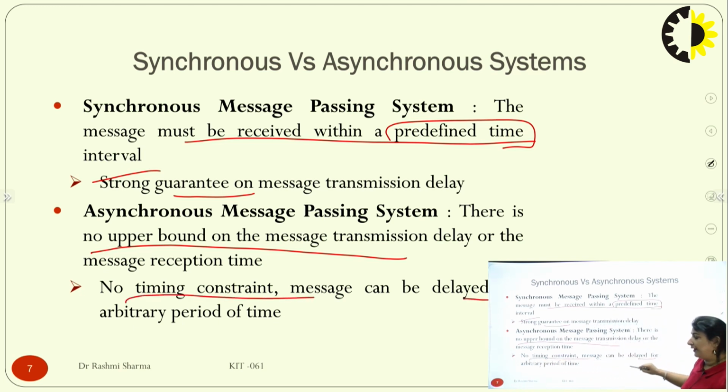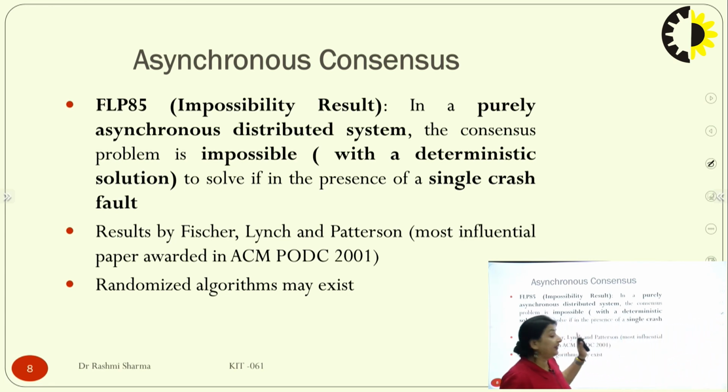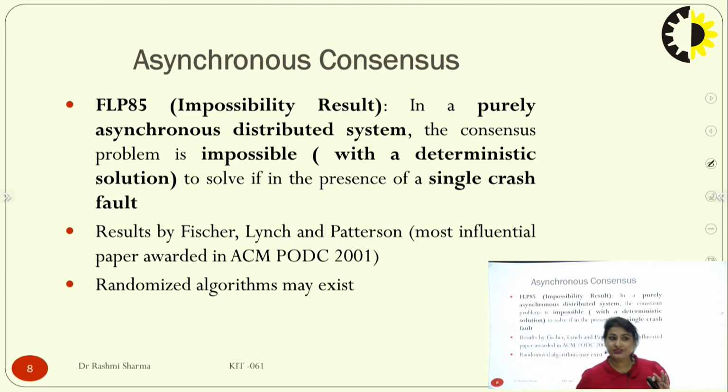Message can be delayed for an arbitrary period of time, that is asynchronous mode. So we usually work in asynchronous mode, not in a synchronous mode. So definitely that's why we have this FLP impossibility result, which came into the picture in 1985. So its name is the FLP 85 impossibility result.